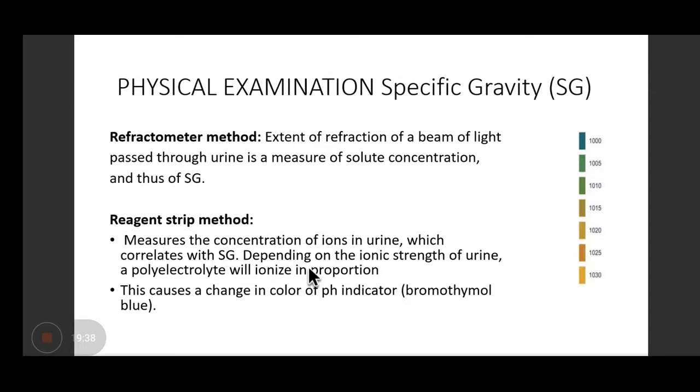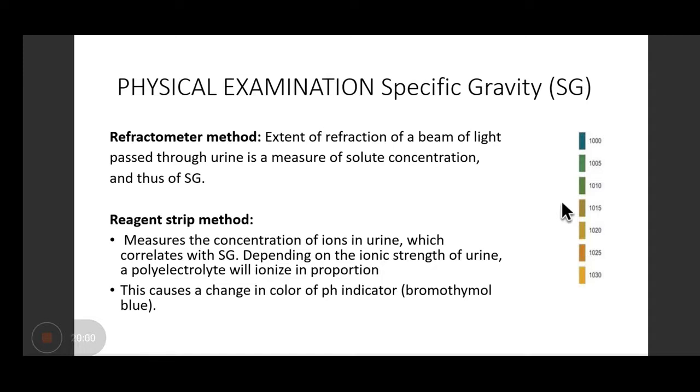Reagent strip method, this strip, which is shown here in the diagram. This reagent strip method measures the concentration of ions in urine, and this correlates with the specific gravity.